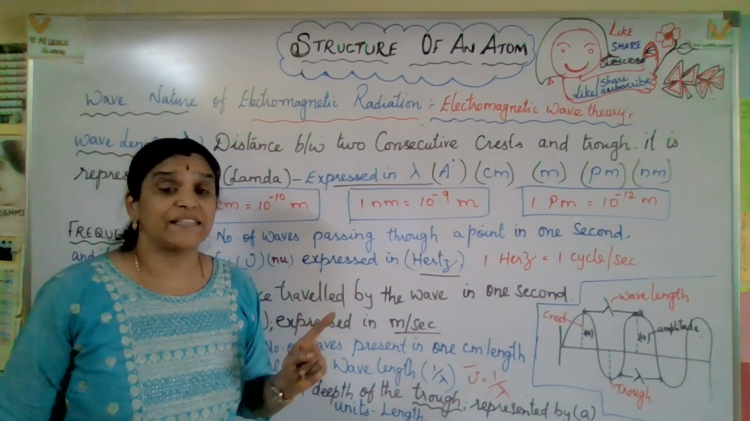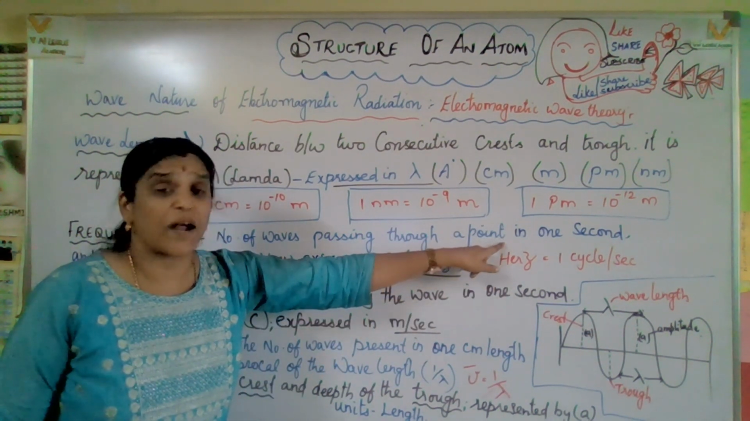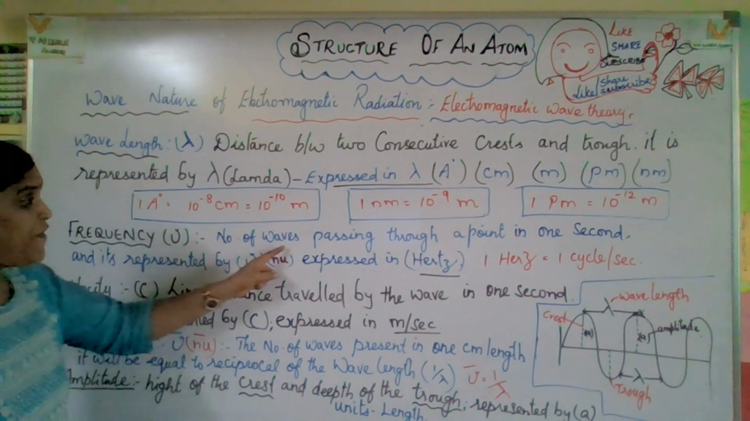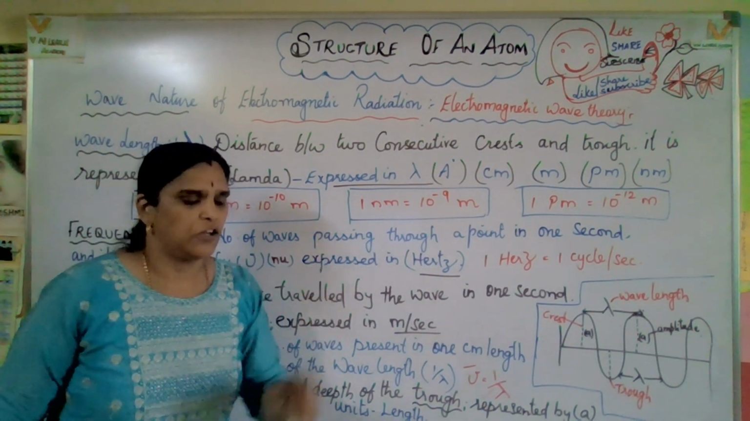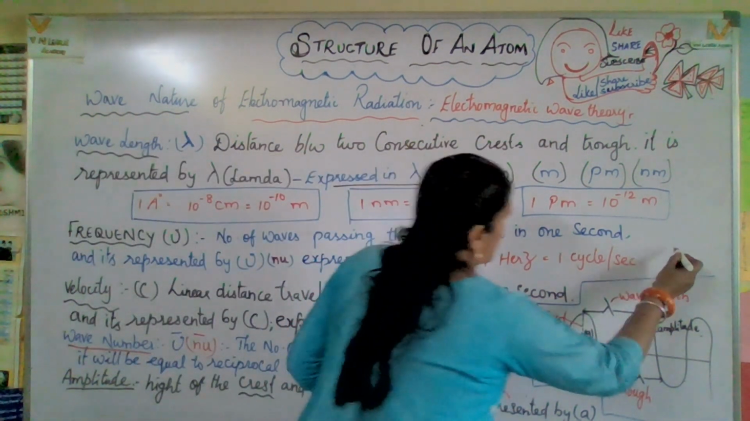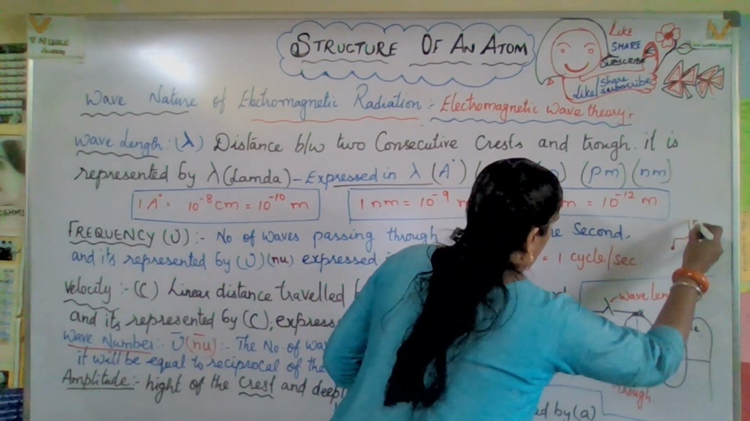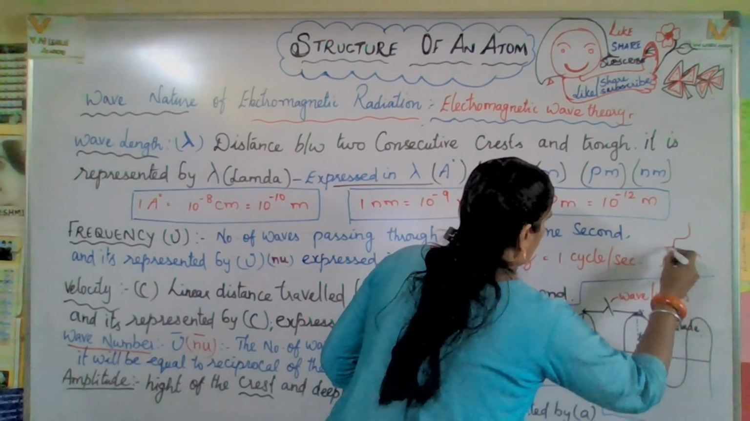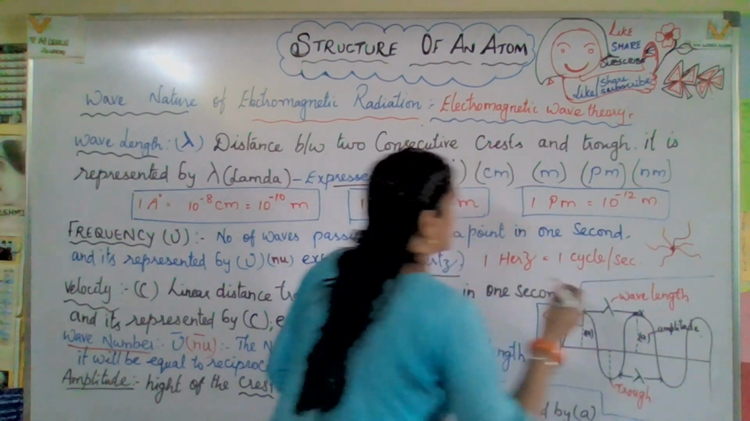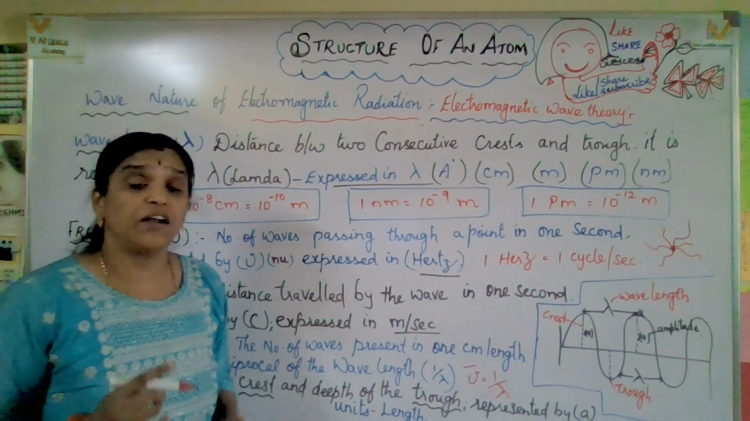1 hertz is equal to 1 cycle per second, because we are mentioning 1 second. So it is the number of waves passing through one point. For example, this is 1 point, and the number of waves go through it. The number of waves passing through a point in 1 second, that is called what?